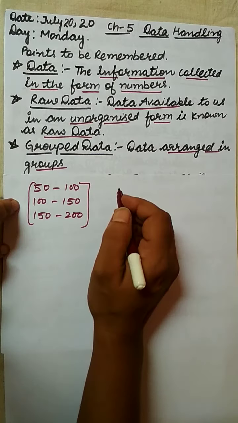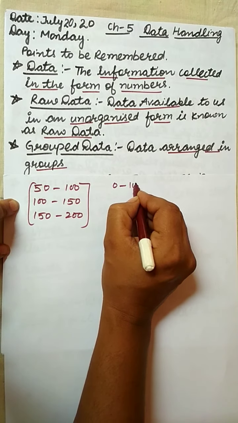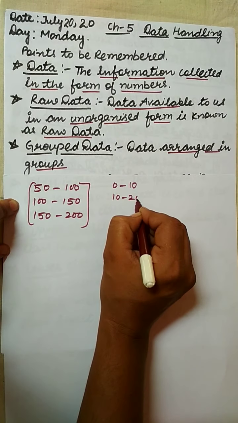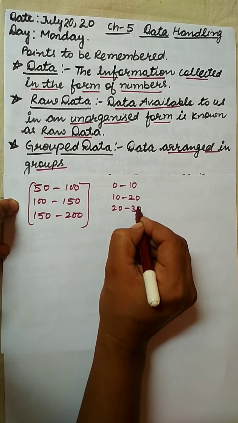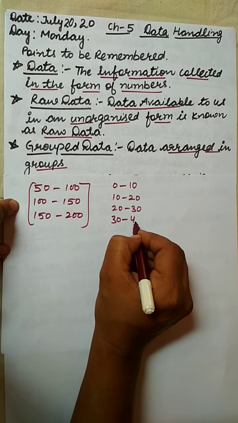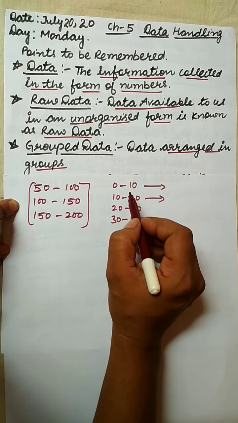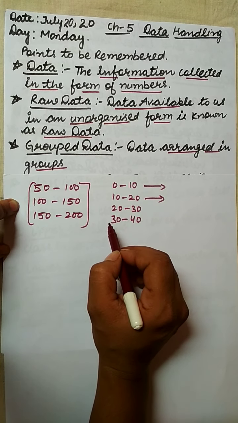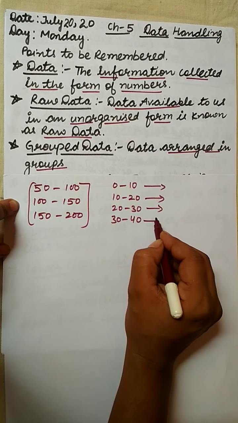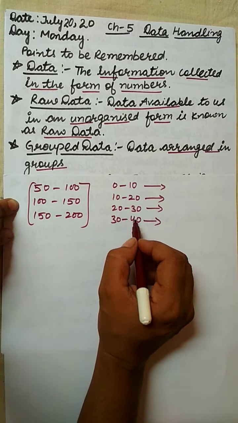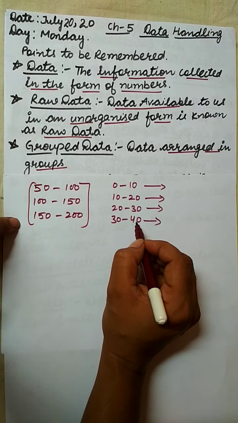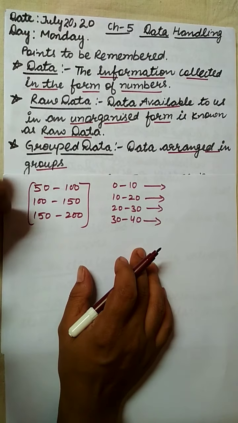After that, I will make the groups of the students who scored 0 to 10, then 10 to 20, 20 to 30, 30 to 40. I make the groups of the students who scored in these intervals. This type of data is called grouped data.